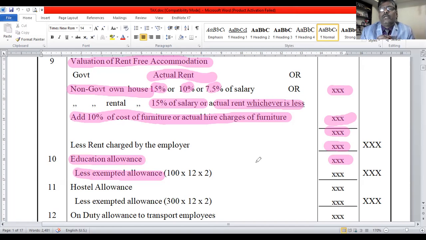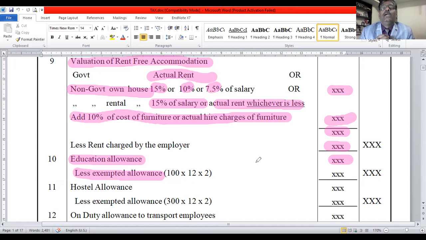Employer provided education allowance at the rate of 200 per month for 5 children of the employee. 200 into 5 is 1000 per month. For 12 months, 1000 into 12, 12,000 is the allowance given by the employer. Then what is the taxable and exempted?